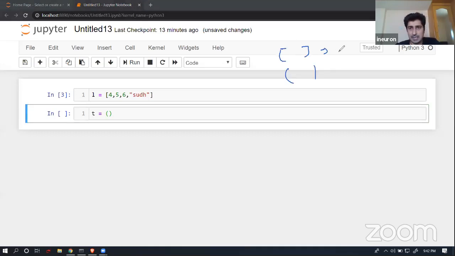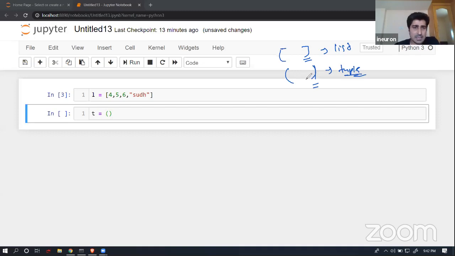So this is basically a list. Whenever you use normal parenthesis, this is called a tuple. So for a list you use a square bracket, and for another kind of collection, a tuple, you use parenthesis, and by using that you will be able to create a tuple.